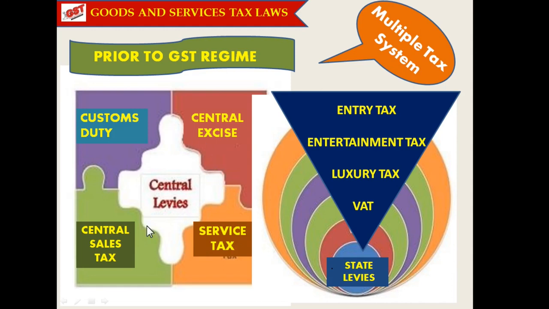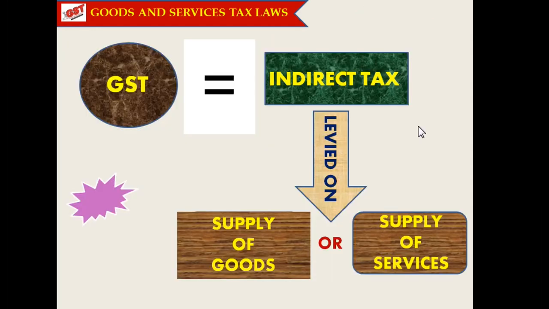These taxes and duties were levied by the central government, and state governments were also levying indirect taxes, namely entry tax, entertainment tax, luxury tax, VAT, value-added taxes, etc. Now there is a single tax system under the Goods and Service Tax regime.